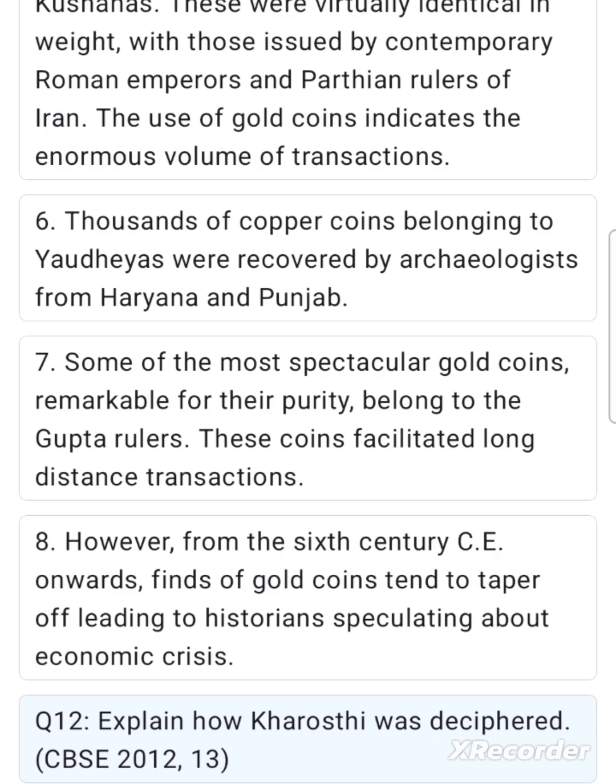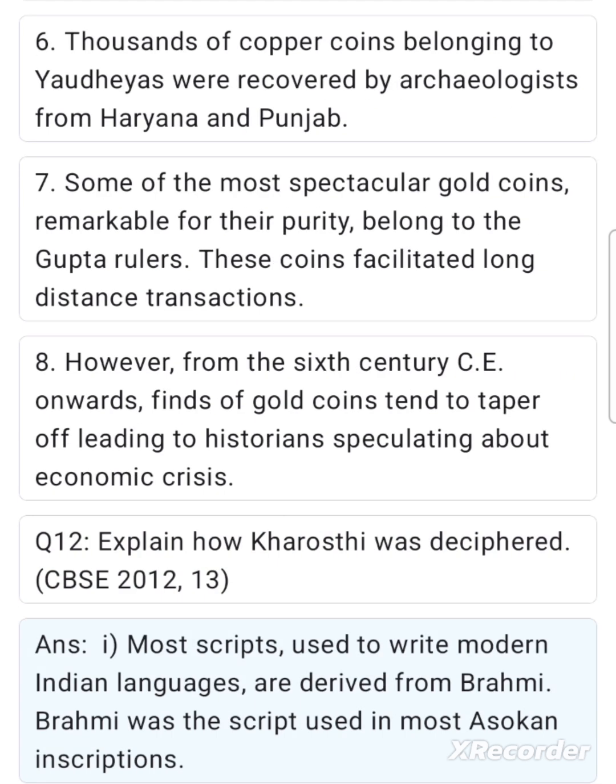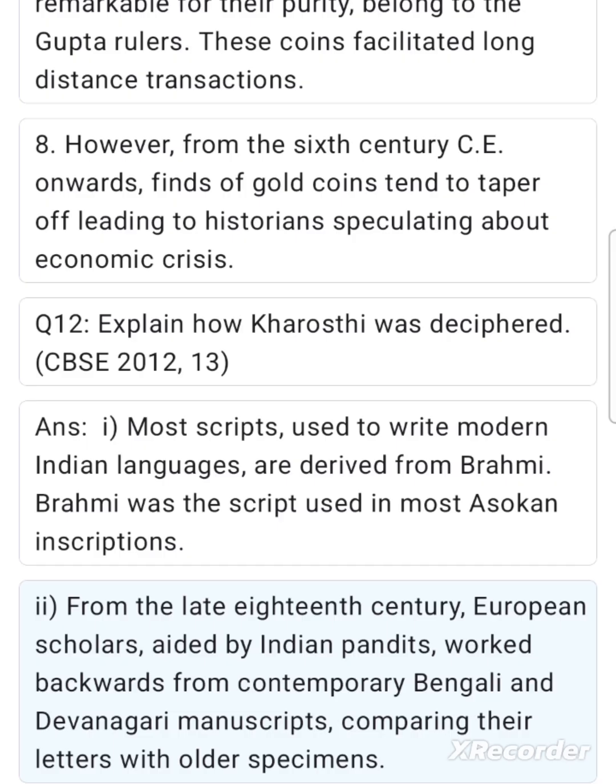Q12. Explain how Kharosthi was deciphered. CBSE 2012-13. Ans. Most scripts used to write modern Indian languages are derived from Brahmi. Brahmi was the script used in most Ashokan inscriptions. From the late 18th century, European scholars, aided by Indian pundits, worked backwards from contemporary Bengali and Devanagari manuscripts, comparing their letters with older specimens.